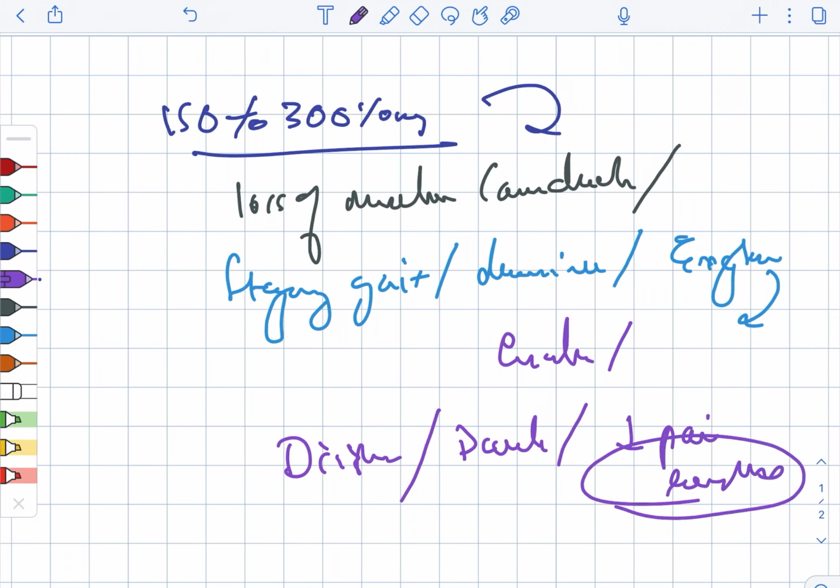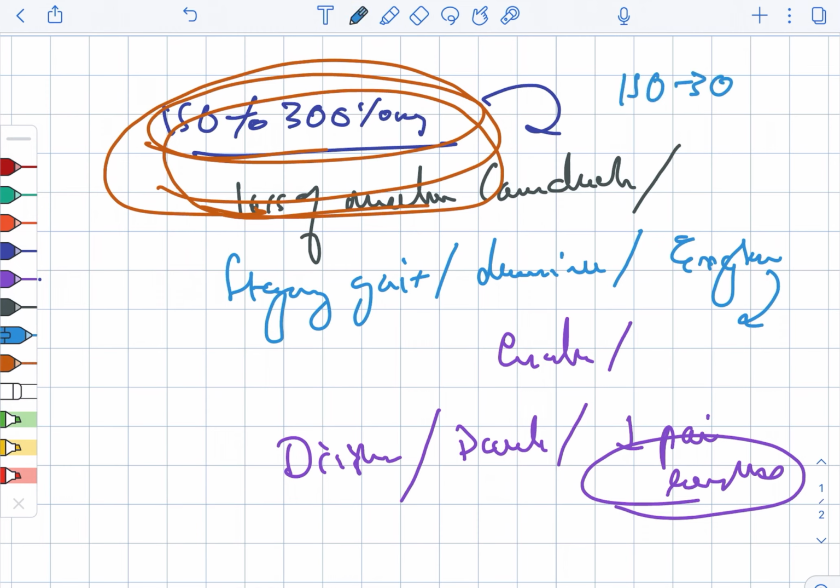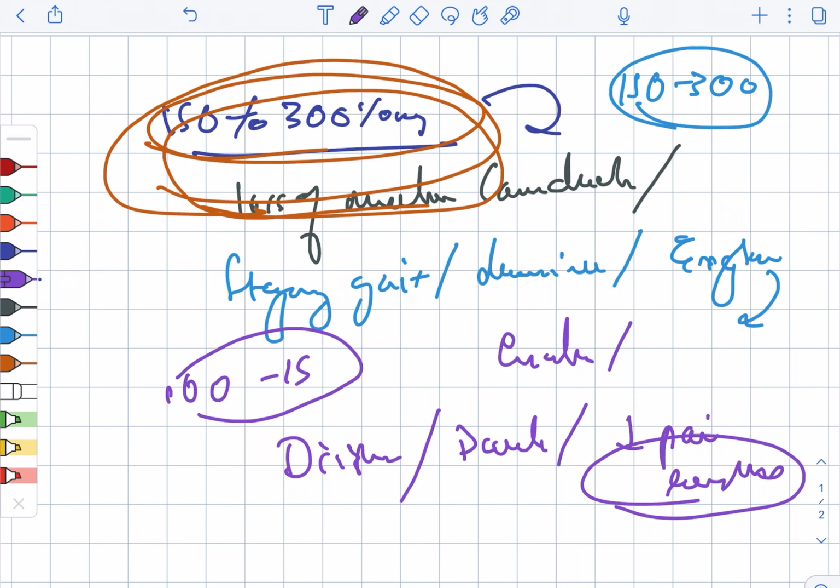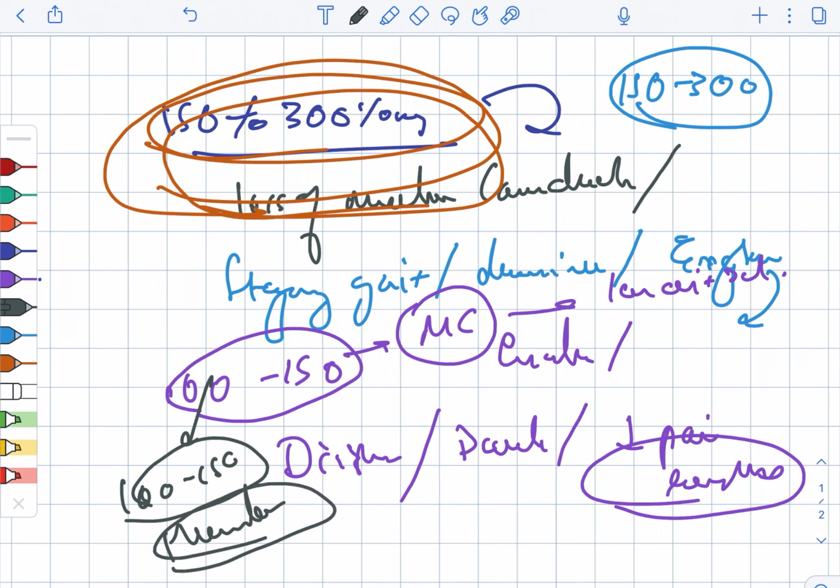The decreased pain response is seen in the case of 150 to 300, as well as a staggering gait and loss of muscle coordination. Everything happens at 150 to 300. Whereas when we saw 100 to 150, we had the basic mental confusion, loss of critical judgment, and impaired memory. In 100 to 150, memory problems were seen.